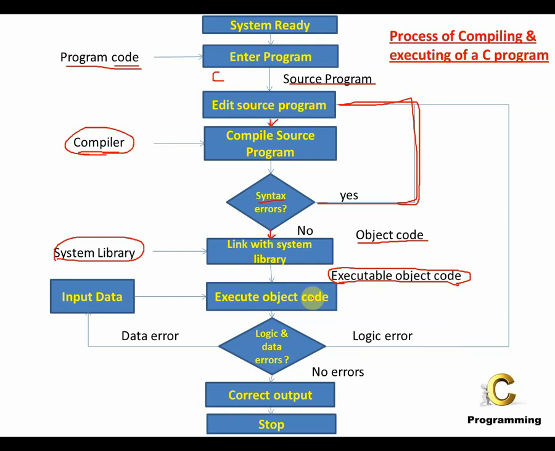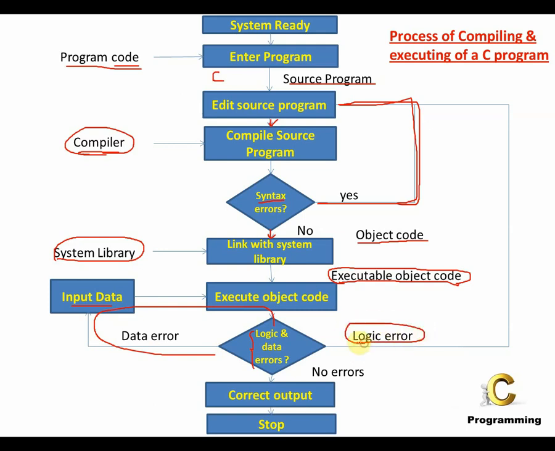Now, say the program requires some kind of input from the user. So you take that input from the user and you check for this condition: are there any logic errors or data errors at this point? A data error happens because the user enters some kind of wrong data. So if it is a data error, then you take this path, go back and enter correct data.